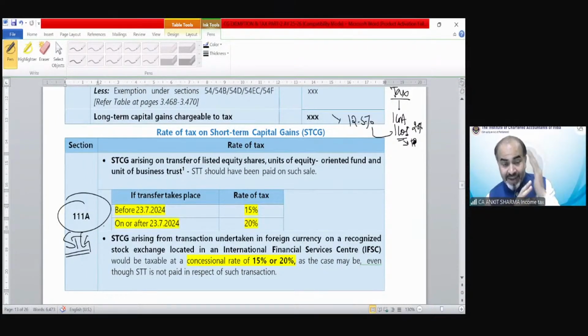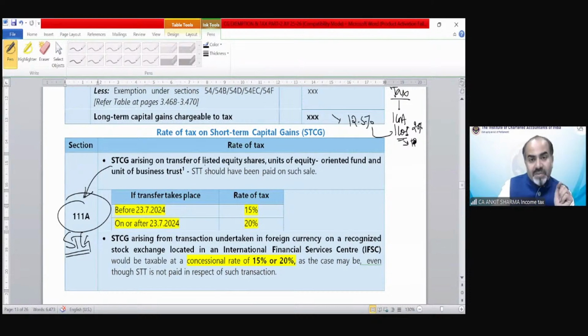At that time, we discussed those assets on which section 112A is applicable. If they are long term, they fall under section 112A. If they are short term, they would be under section 111A. So if these assets are short term, the taxability would be under 111A. If these are long term, the taxability would be under section 112A.